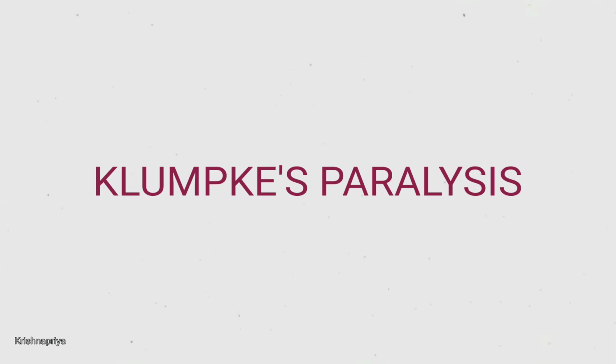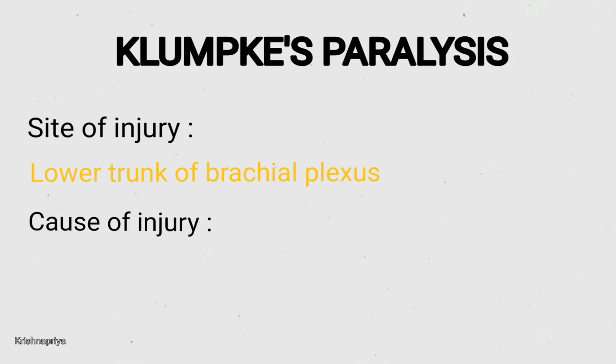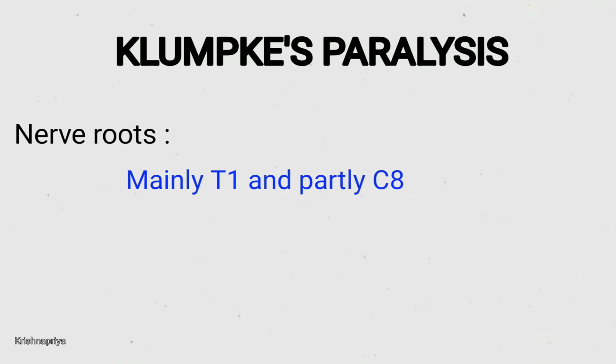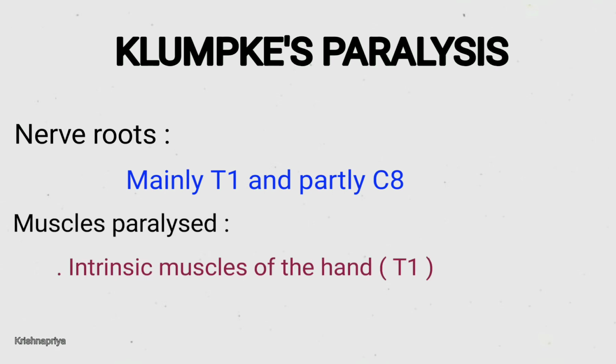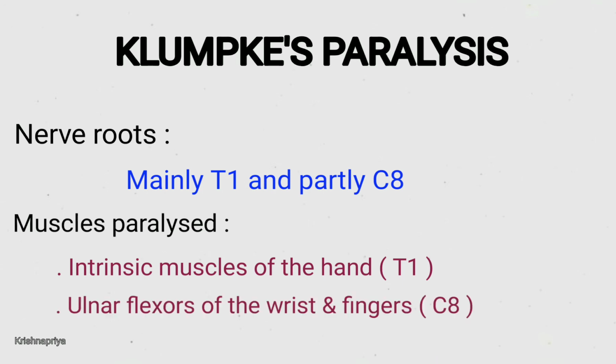The second deformity is Klumpke's paralysis. The site of injury is the lower trunk of the brachial plexus. Cause of injury: fall from a height, or sometimes birth injury also. Mainly T1 and partly C8 nerve roots are involved. When the T1 nerve root is involved, the intrinsic muscles of the hand will get paralyzed, and when the C8 nerve root is involved, the ulnar flexors of the wrist and fingers will get paralyzed.